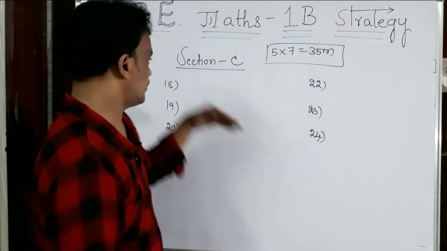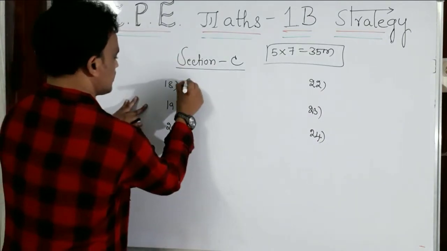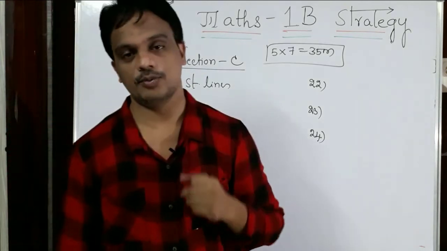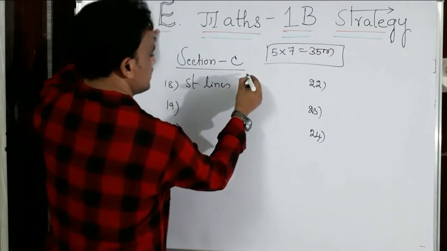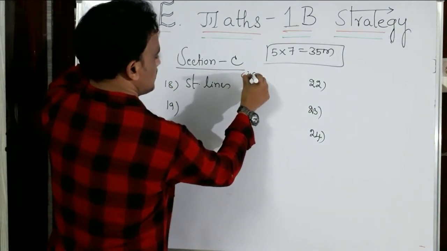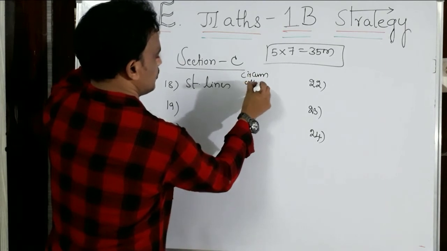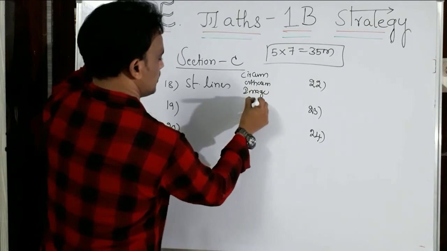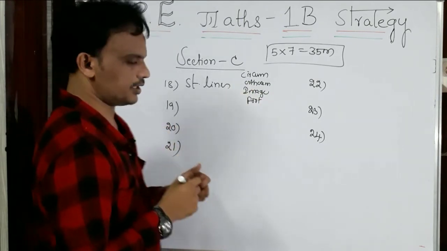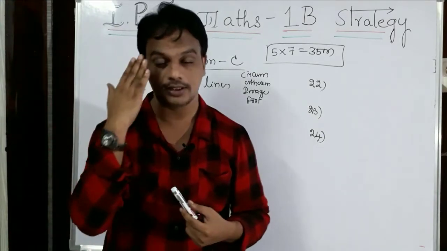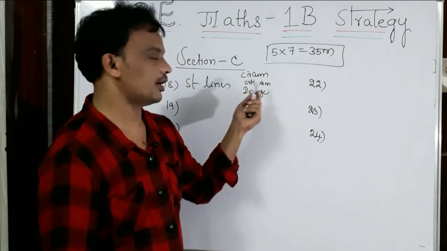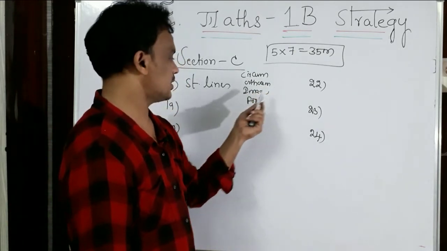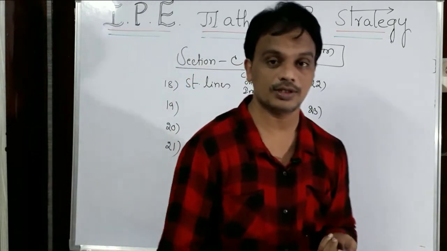From section C, the 18th question is from the straight lines. Most probably the 7 marks question from straight lines is finding the circumcenter, finding the orthocenter, image concepts and foot of the perpendicular. Very important concepts are there. When the 3 vertices of a triangle are given, how to get the circumcenter of a triangle, when the equations of the sides are given, and the image concept and foot of the perpendicular concept, we may get one question from the straight lines.